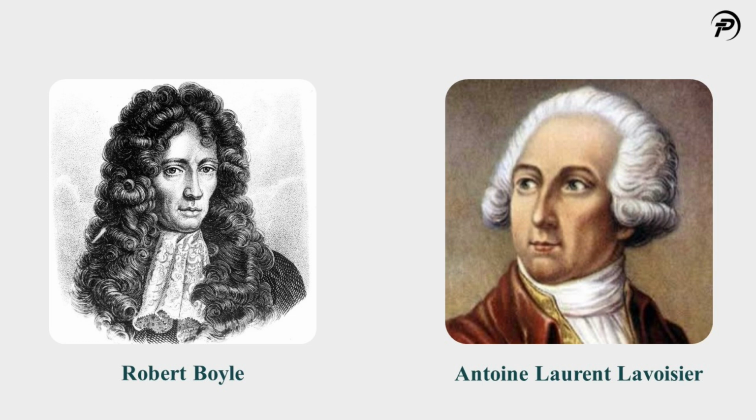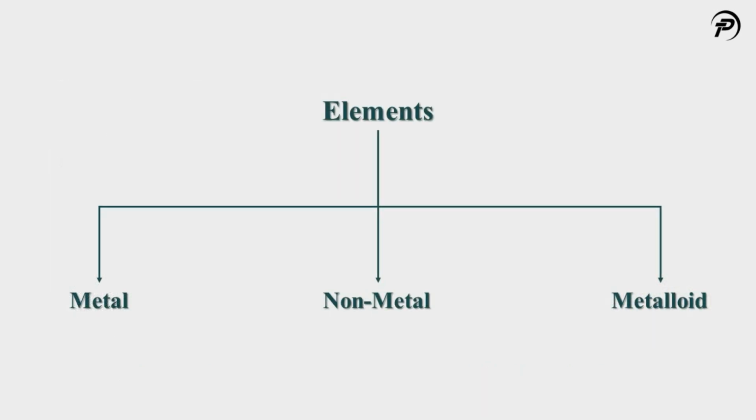He defined an element as a basic form of matter that cannot be broken down into simpler substances by chemical reactions. These elements can be further subdivided into metals, nonmetals, and metalloids. We will discuss these classifications later.